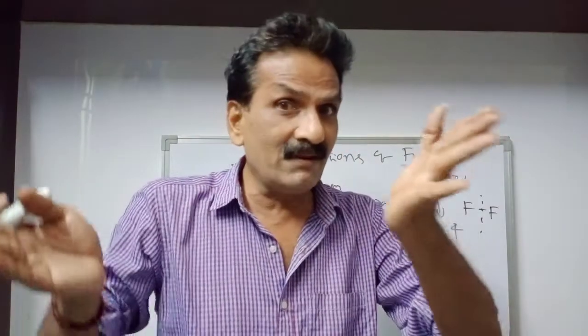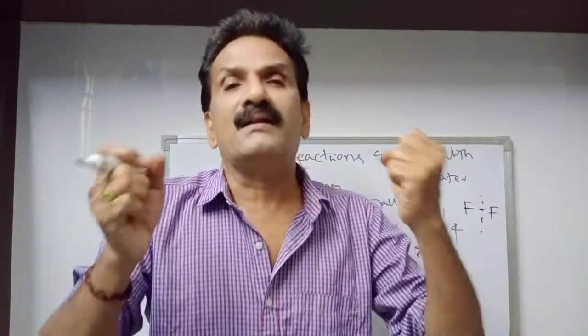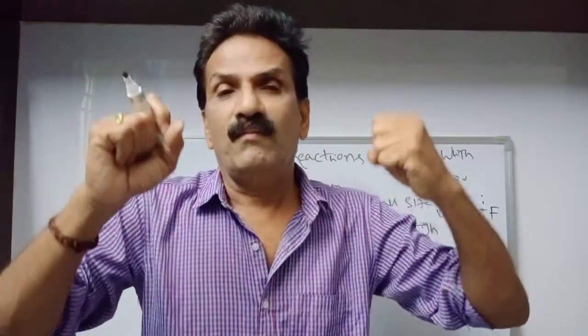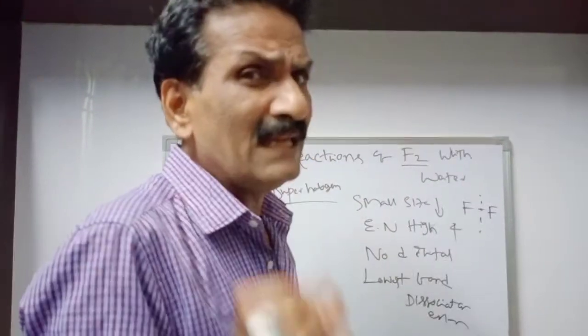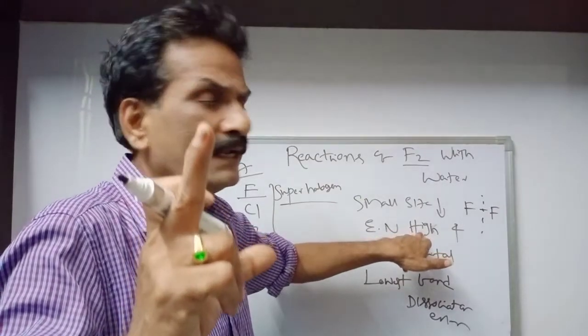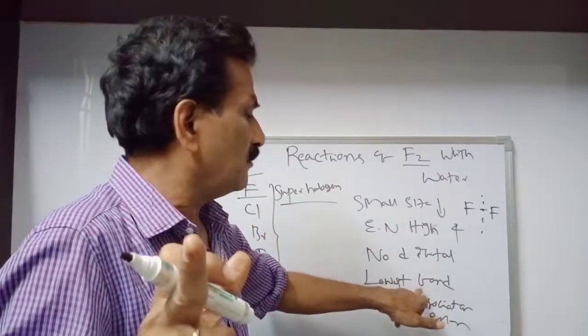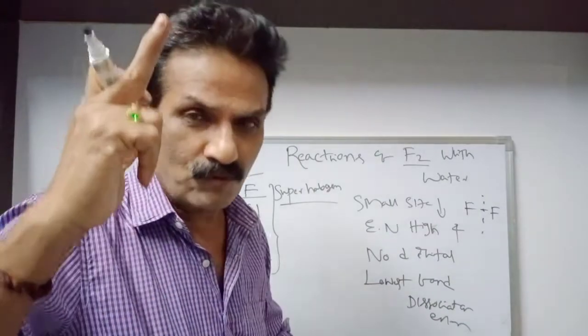Fluorine bond dissociation energy is very low, so it is ready to participate in chemical reactions with other compounds. So this is the anomalous behavior of fluorine: small size, high electronegativity, no d orbital, low bond dissociation energy, that is, low activation energy.